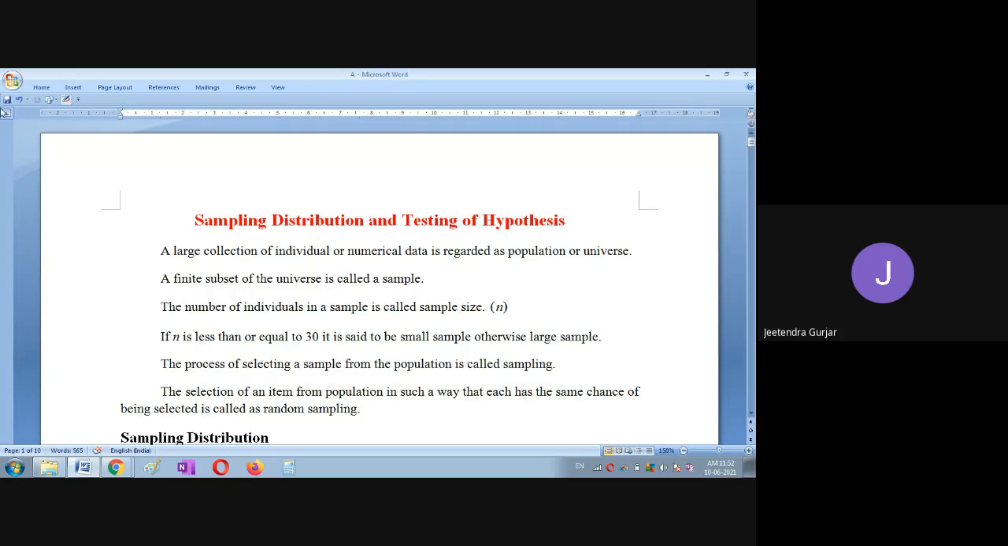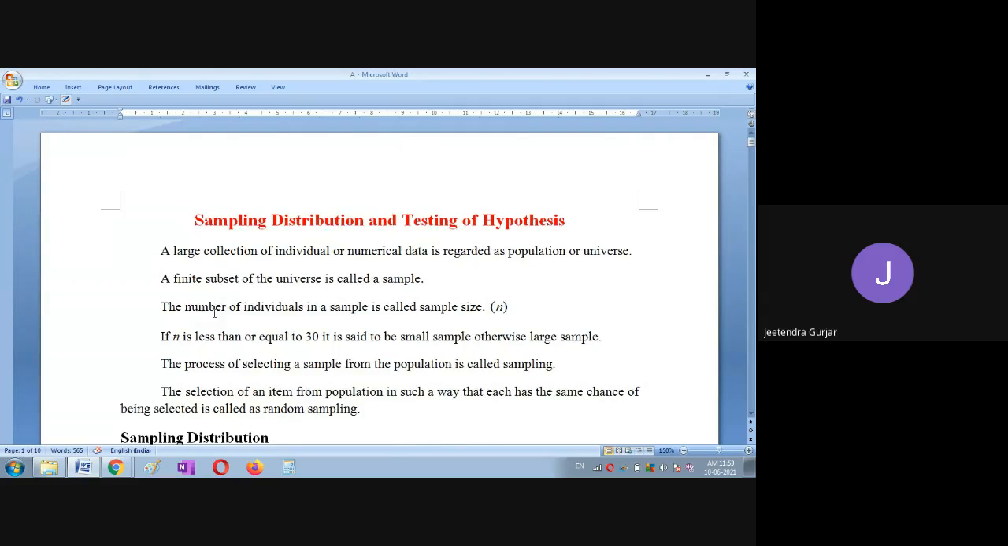So here what we have to remember for the examination point of view, students, that is very, very important. A large collection of individual or numerical data is regarded as population. Just remember this line. Then a finite subset of the universe is called a sample. This is the second point you have to remember. Then the number of individuals in a sample is nothing but the sample size n. So small n represents the number of individuals in a sample, students.